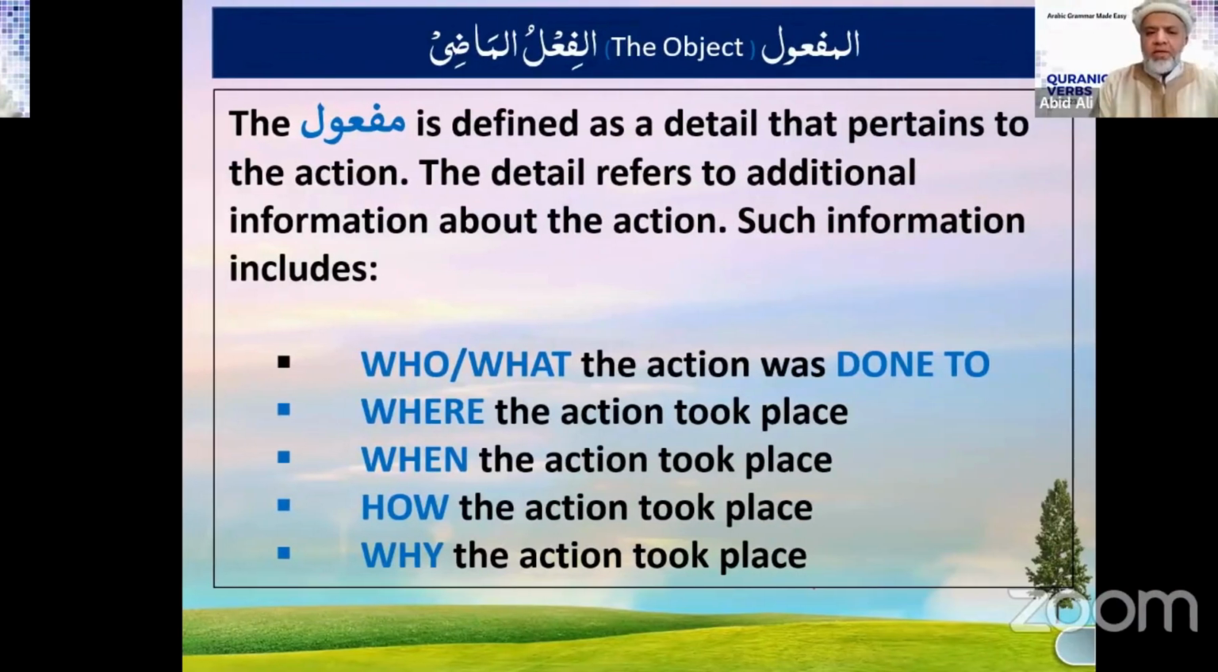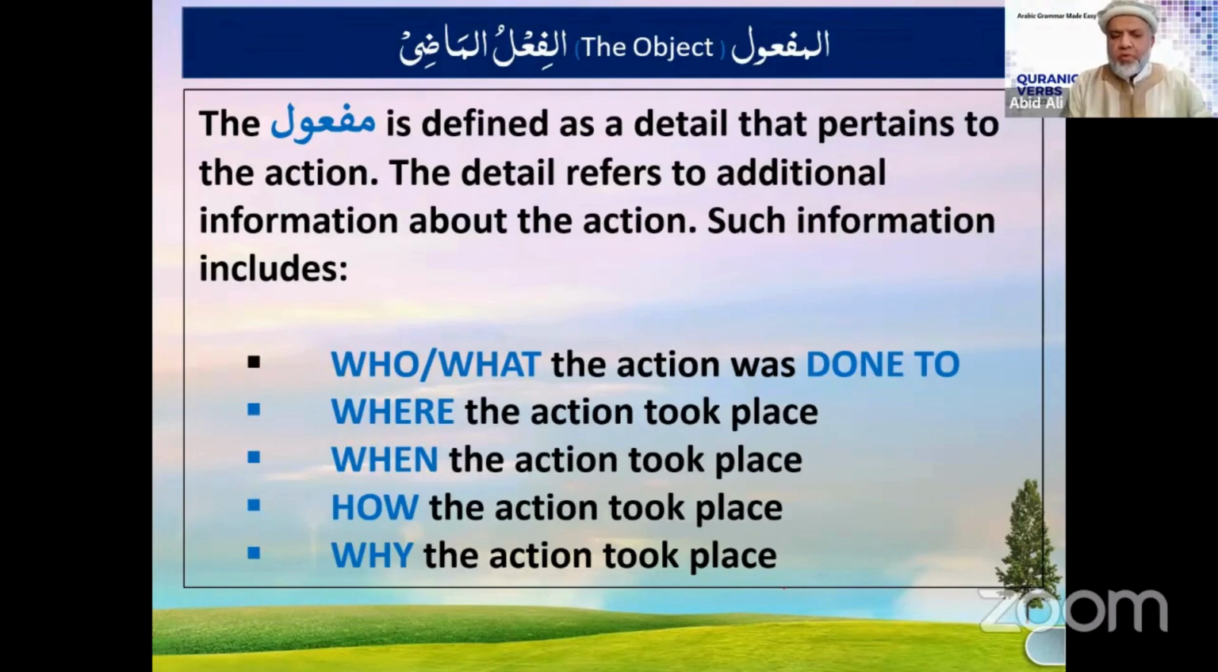In a verbal sentence, a maf'ul is defined as a detail that pertains to the action. So for example, earlier we said Allah created, then the mind was curious, what did he create? We say he created the earth. Yes. So the detail of what he did was that he created the earth. So the detail is known as the maf'ul. And what is the detail giving you information as?